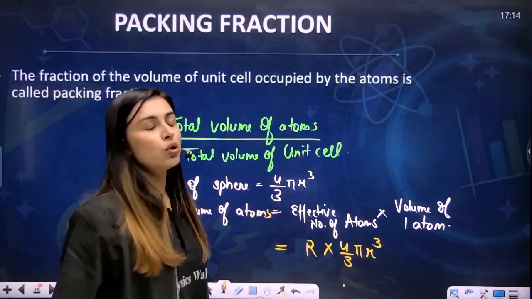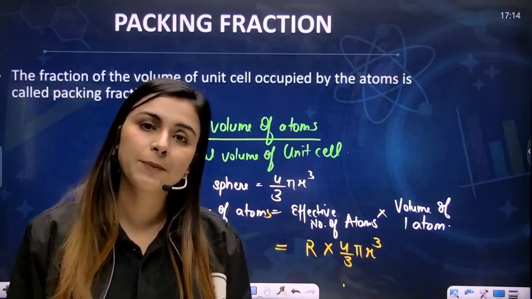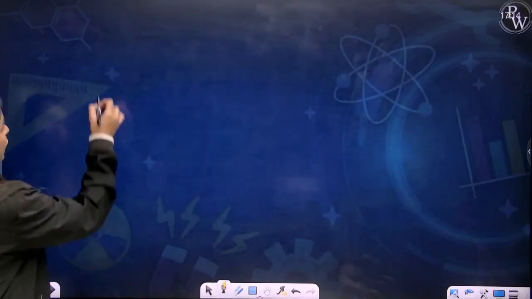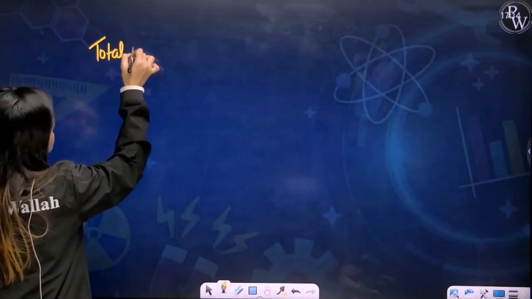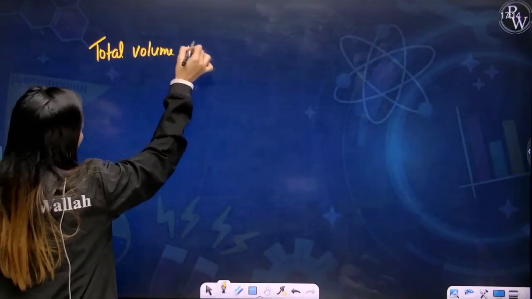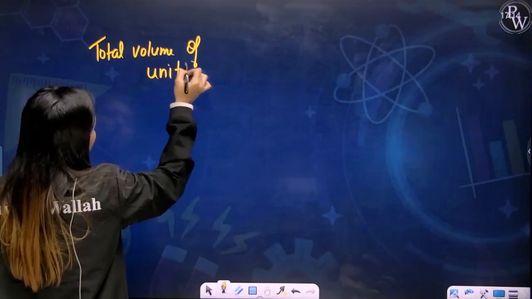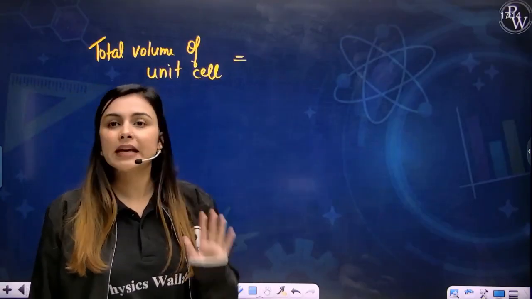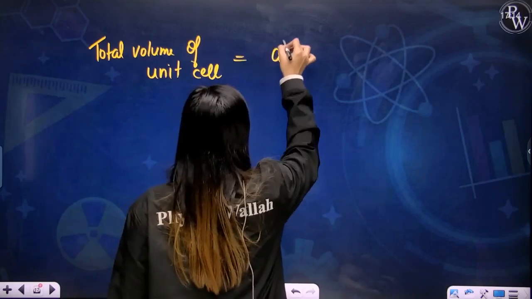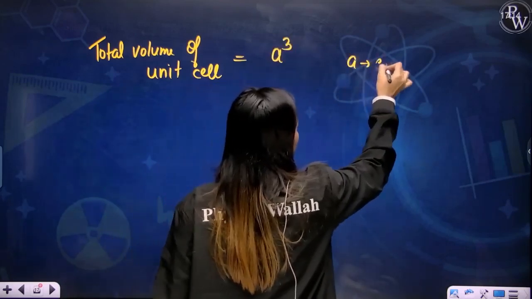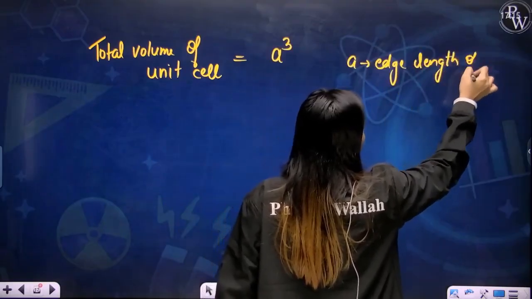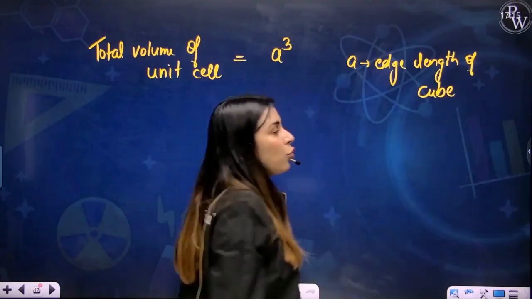Now let's try to calculate the volume of the unit cell. Since it is a cube and the edge length of the cube is, let's say, A, the total volume of the unit cell is A cube, where A is the edge length of the cube. I hope it's clear to you.